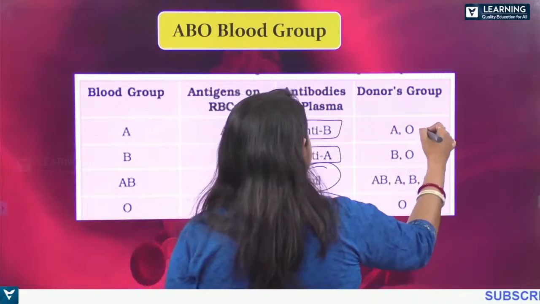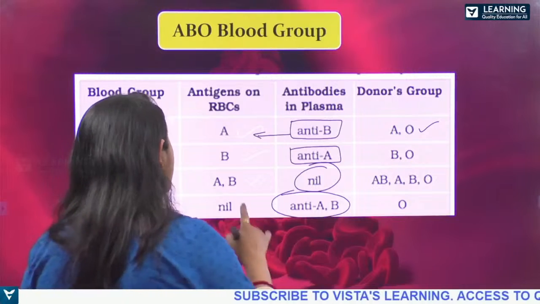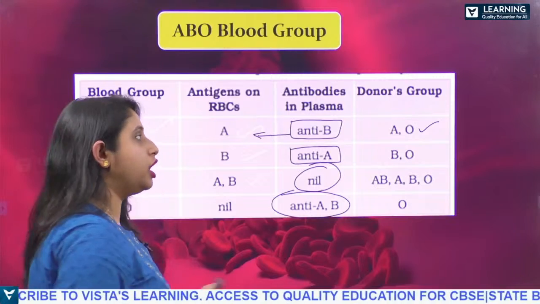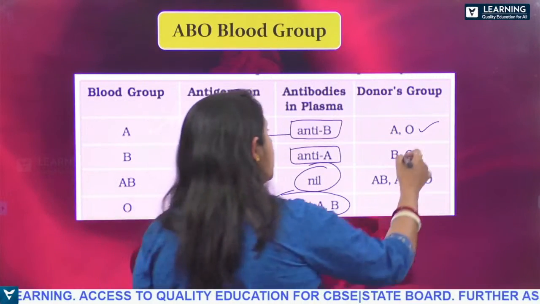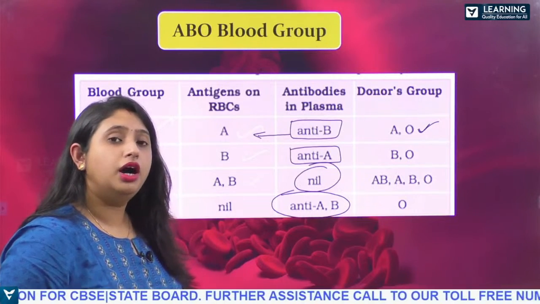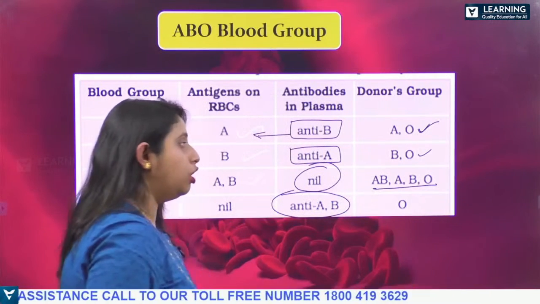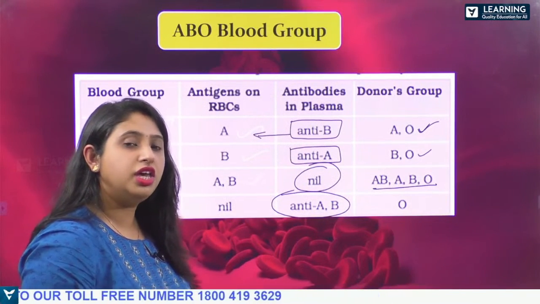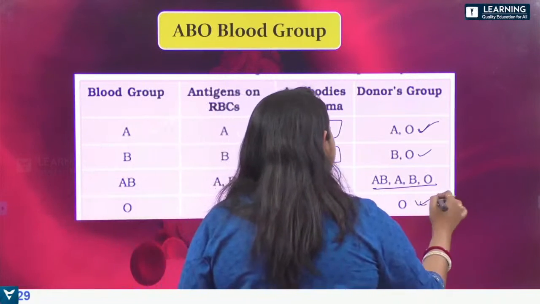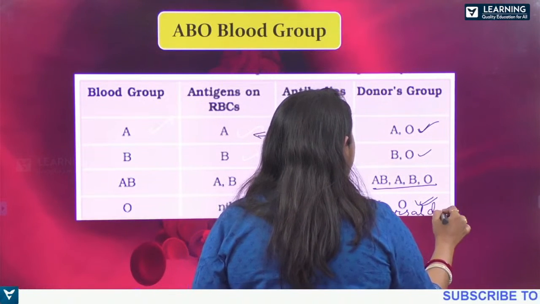Next, the donors, okay? Who can give to the A blood group? A and O, right? Then the B blood group can receive blood from B and O. AB blood group can receive from all, that is A, B, AB and O. O can give blood to anyone, and O is a universal donor. O is what? Universal donor. They can give to what?